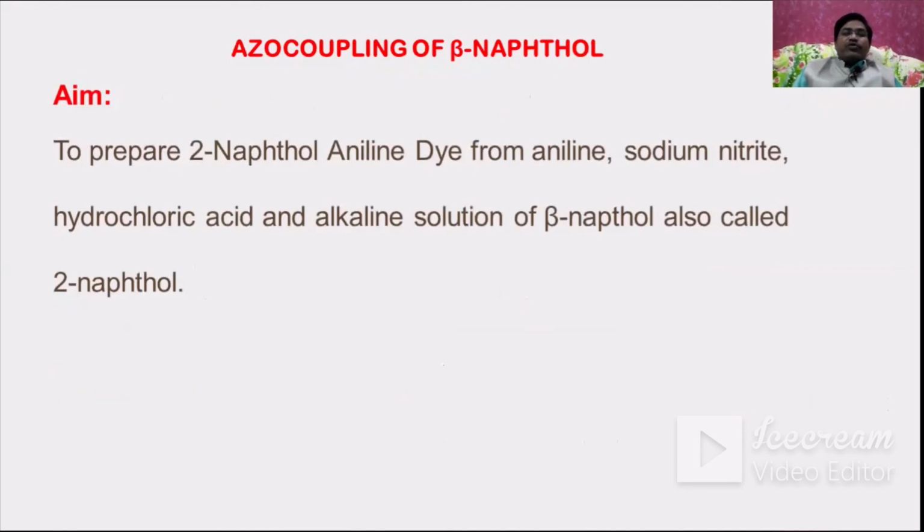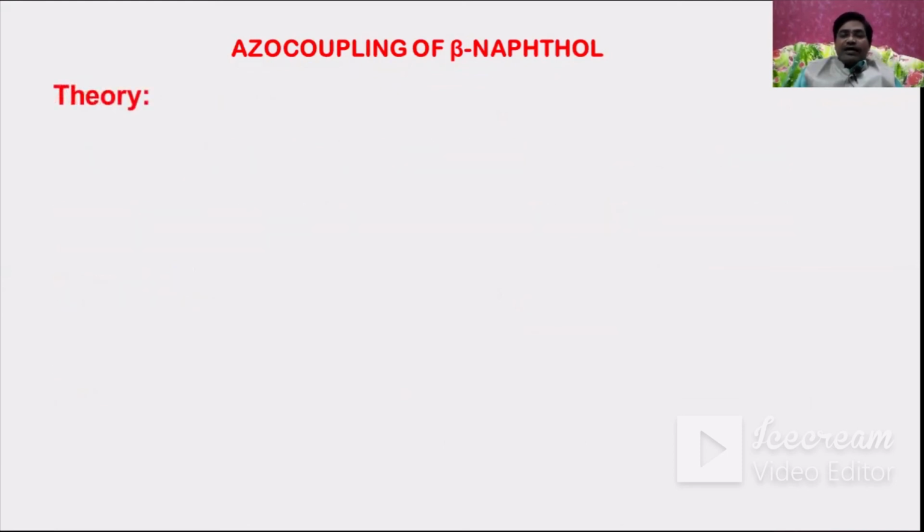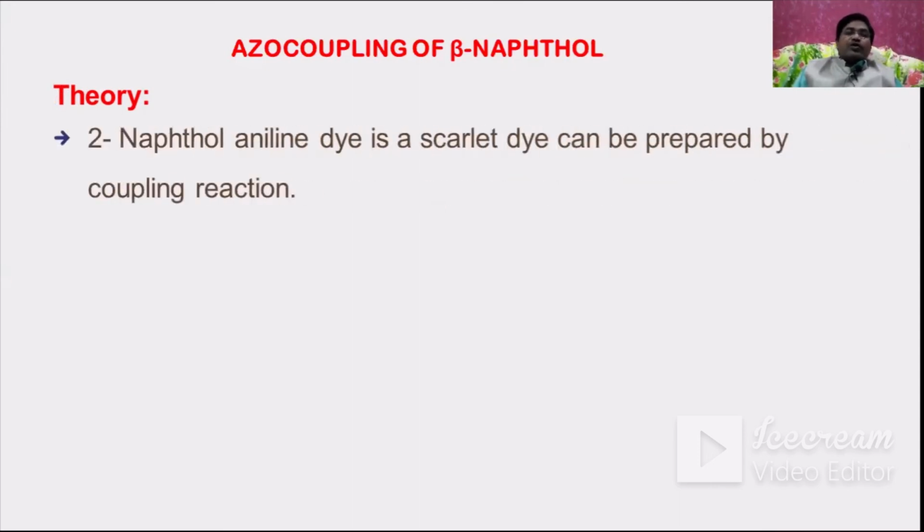To prepare 2-naphthol aniline dye from aniline, sodium nitrite, hydrochloric acid, and an alkaline solution of beta naphthol, also called 2-naphthol. Then what is the background or theory behind this? 2-naphthol aniline dye is a scarlet dye that can be prepared by a coupling reaction.